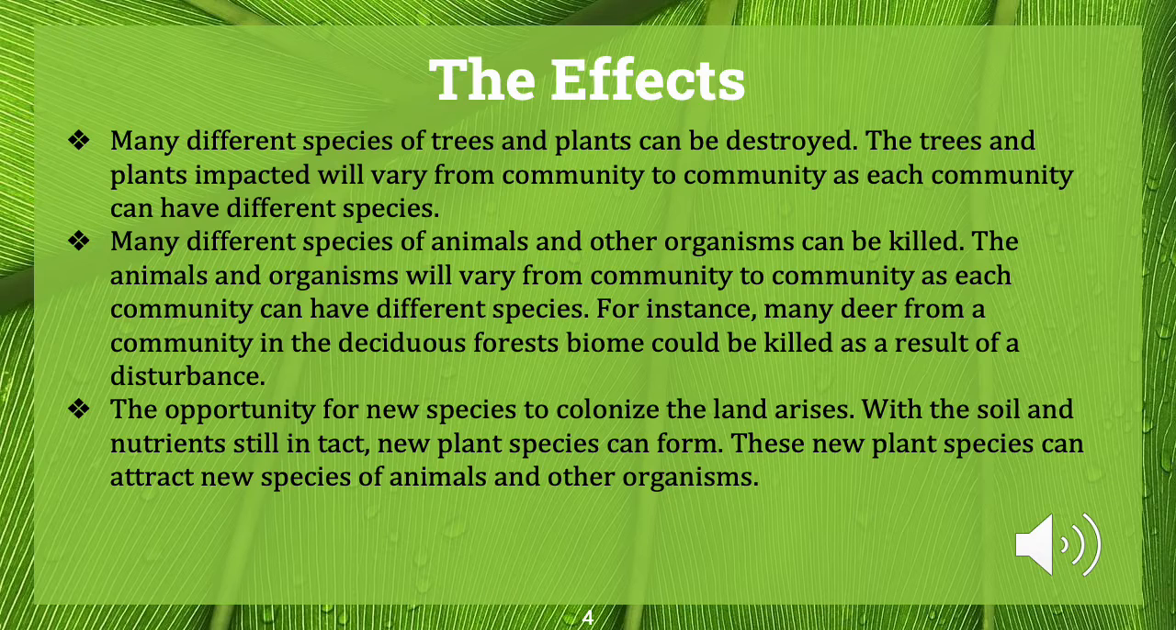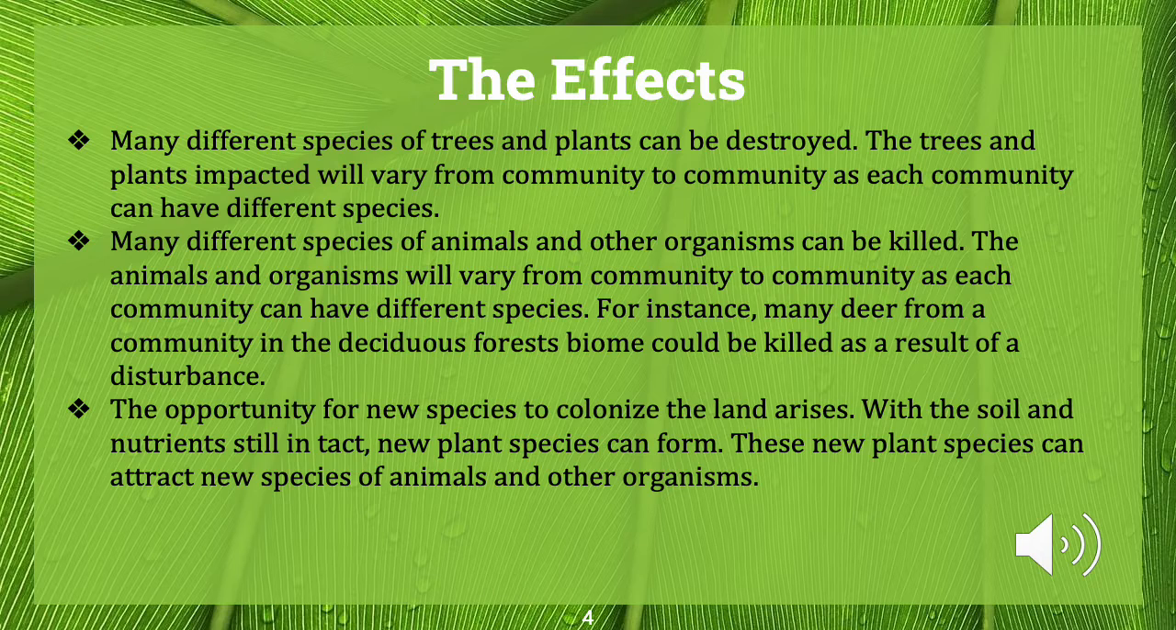The trees and plants impacted will obviously vary from community to community, as each community can have different species, especially if we're talking about different biomes. Obviously, there's not going to be the same species of plants and trees in the tundra as there's going to be in a boreal forest, for instance.